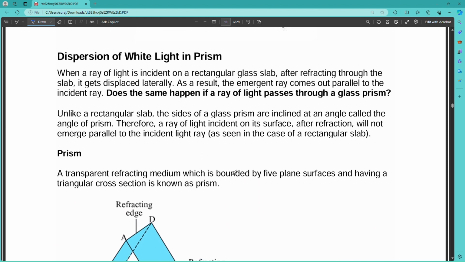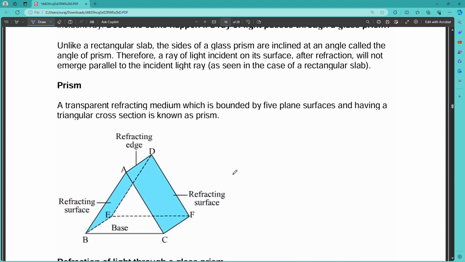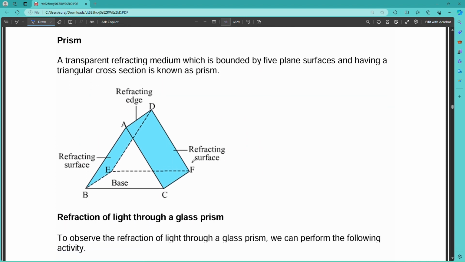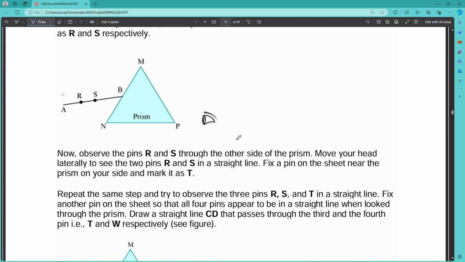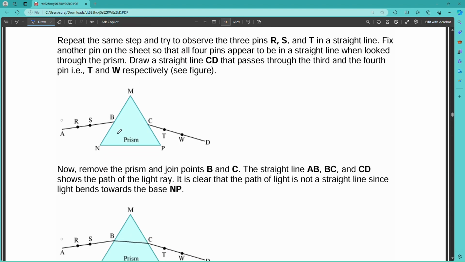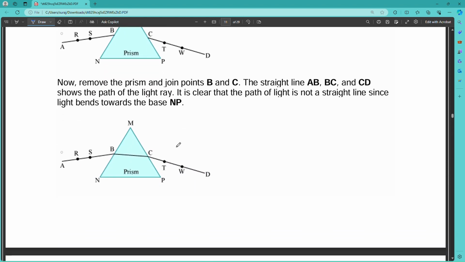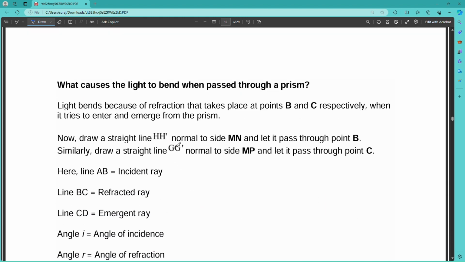Dispersion of white light in a prism. So we know that there will be refraction in the case of rarer to denser medium. When you use a prism, this is a refracting surface, this is a refracting edge, and this is also a refracting surface. When the light enters from this side, it goes from rarer to denser medium, and in this case it is going from denser to rarer medium. So the rays of light get refracted two times. So you can see there is a prism, we observe from this position, and we can see that the rays get bent. So this is due to refraction.